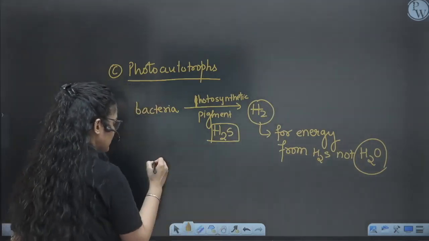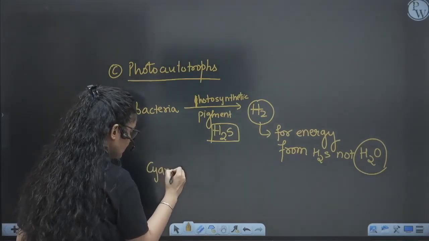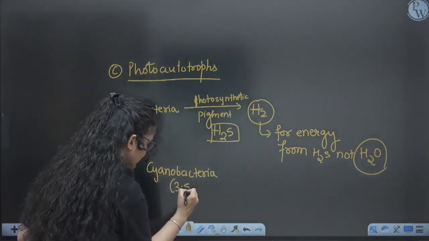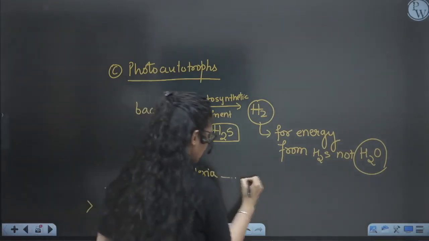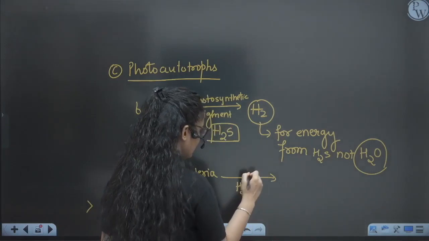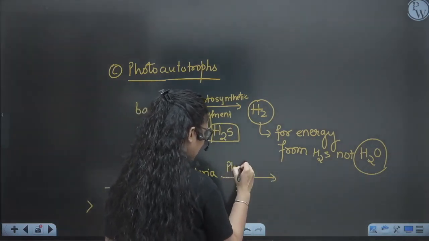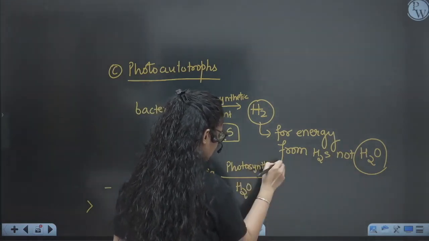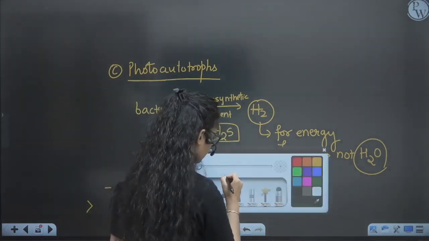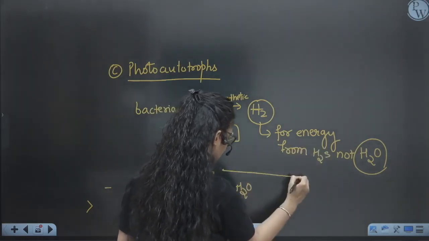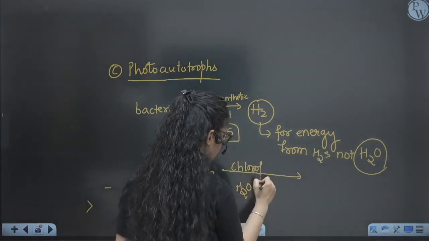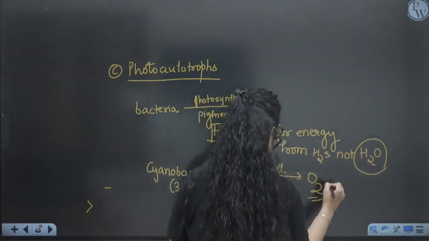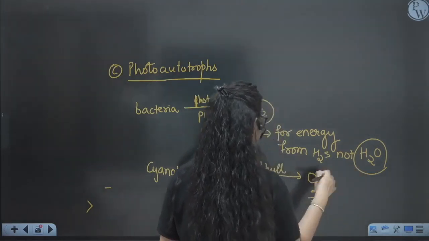But later, some cyanobacteria came into origin about 3.5 billion years ago. They started using water as a source of hydrogen. They have photosynthetic pigment like chlorophyll, and they are releasing oxygen and forming organic matter for their energy, right?